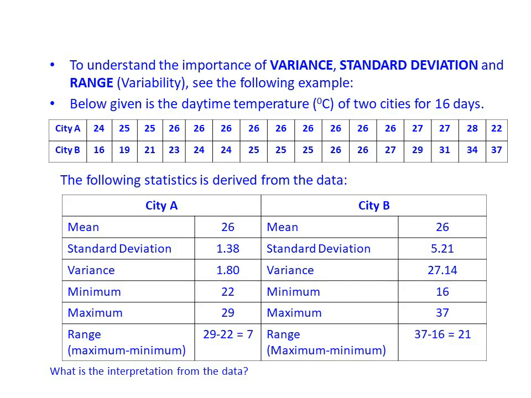The temperature for city A is less spread out, but the temperature for city B is more scattered. This makes the average temperature of 26 degrees centigrade for city B less dependable for arriving at a meaningful conclusion. But for city A, the average temperature of 26 degrees centigrade is dependable. That is, you can say that the daytime temperature is pleasant for most of these 16 days for city A, but for city B, you cannot make such a conclusion since there is wide disparity in temperature.